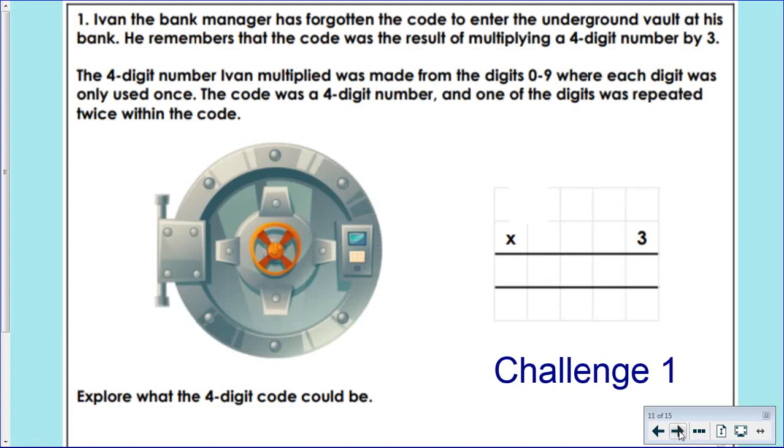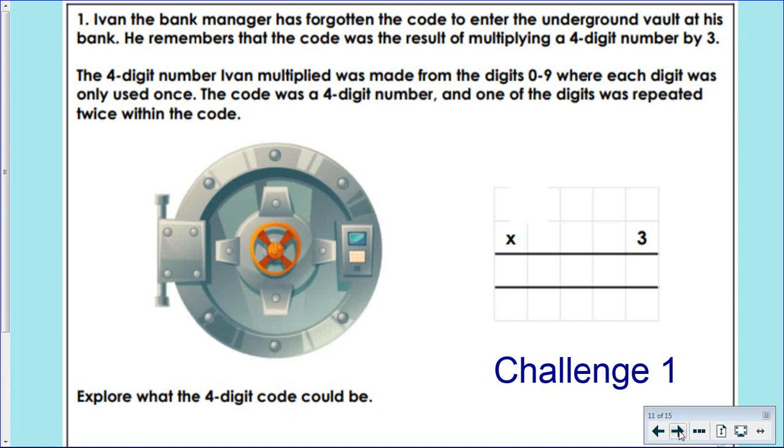Okay, Year 5, if you've managed to do gold and you're thinking, I can do this, Mrs. Lee, I've got a couple of challenges for you to have a go at. This is the first one. Ivan, the bank manager, has forgotten the code to enter the underground vault at his bank. He remembers that the code was the result of multiplying a 4-digit number by 3. The 4-digit number Ivan multiplied was made from the digits 0 to 9, where each digit was only used once.